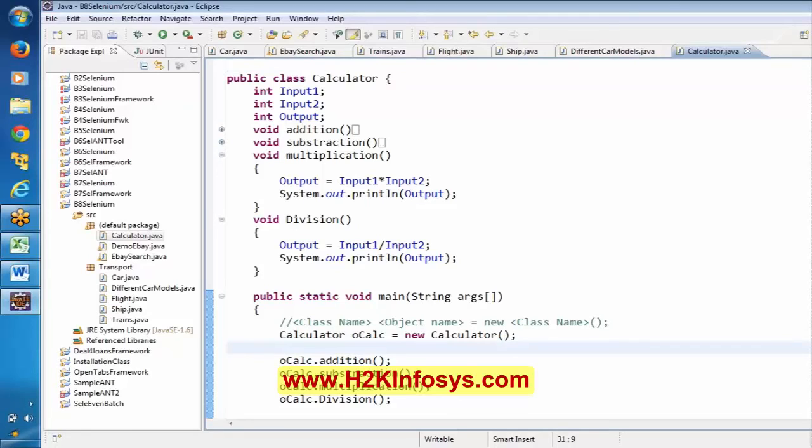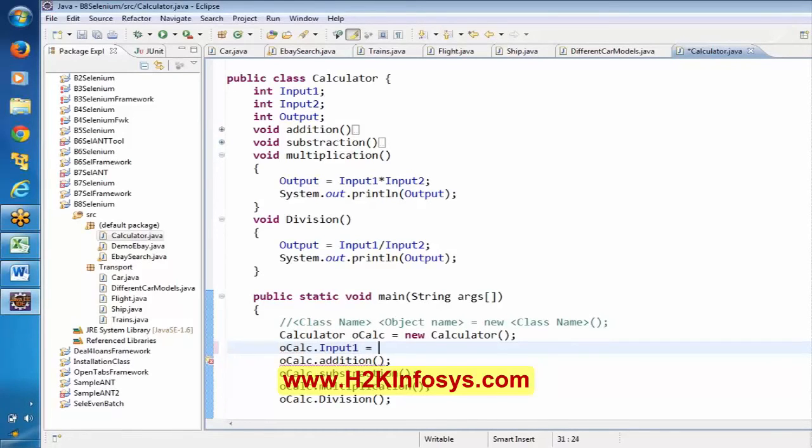Okay. Now how to give the inputs? Here, how can I pass this input 1 and input 2? What do I have to use? How can I pass those values? Yes. Here calc dot input 1, instance variable. We have to use the concept of instance variable.